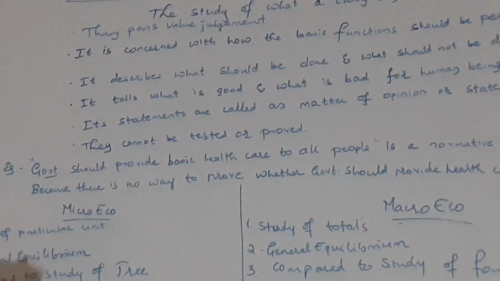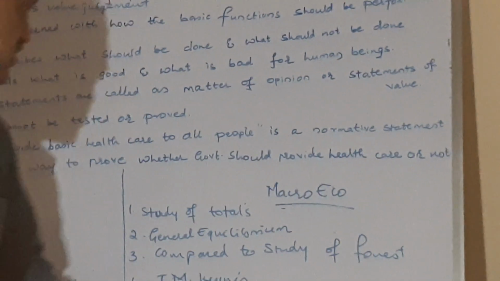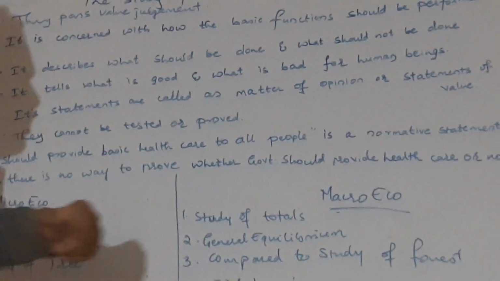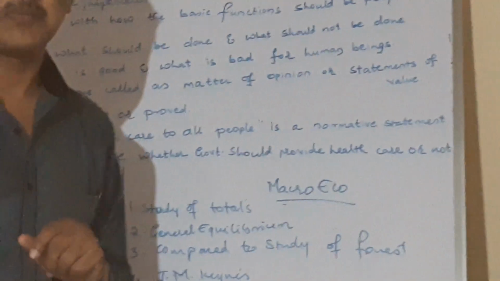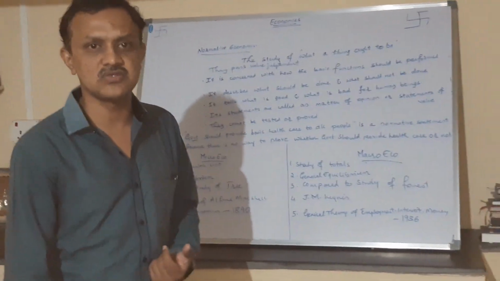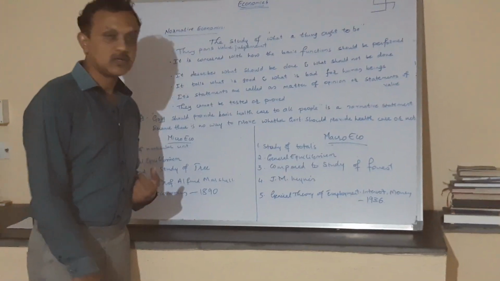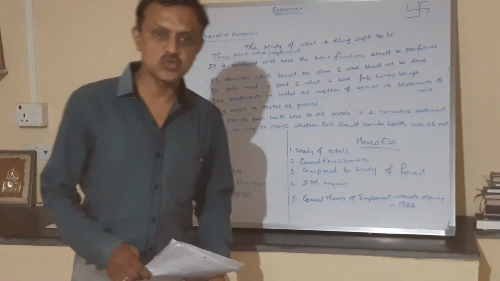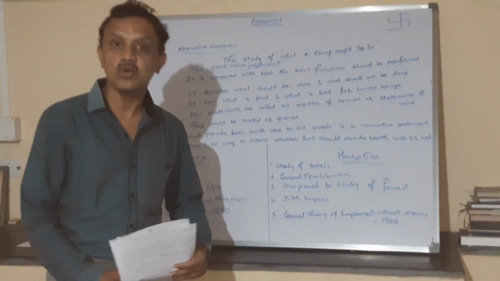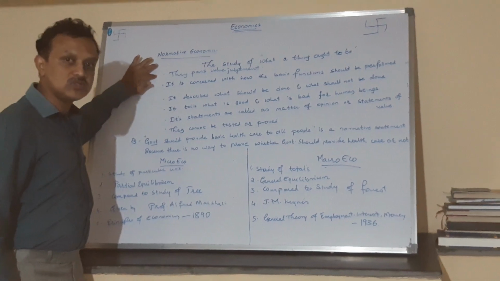For example, "the government should give basic health care facilities for the people" is a normative statement, because there is no way to prove whether the government should give health care or not. It means there is no testing whether the government will really give the health care facilities to the people or not. So that is called a normative statement. So economics can be divided into two parts: one is positive economics and the other is normative economics. Therefore, we say normative economics will pass the value judgment.